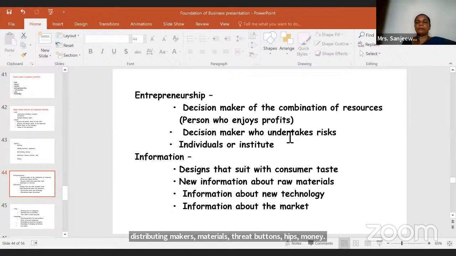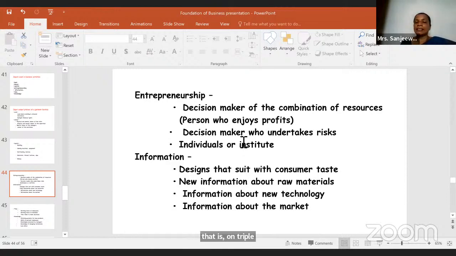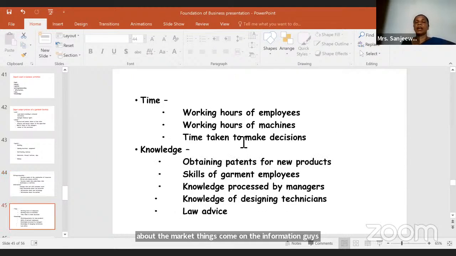Then entrepreneurship: decision maker of the combination of resources, decision maker who undertakes risks, individuals or institutes. That is entrepreneurship. Then information: designs that suit consumer taste, new information about raw materials, information about new technology, information about the market. These things come under information, right? Then time: working hours of employees, working hours of machines, time taken to make decisions.